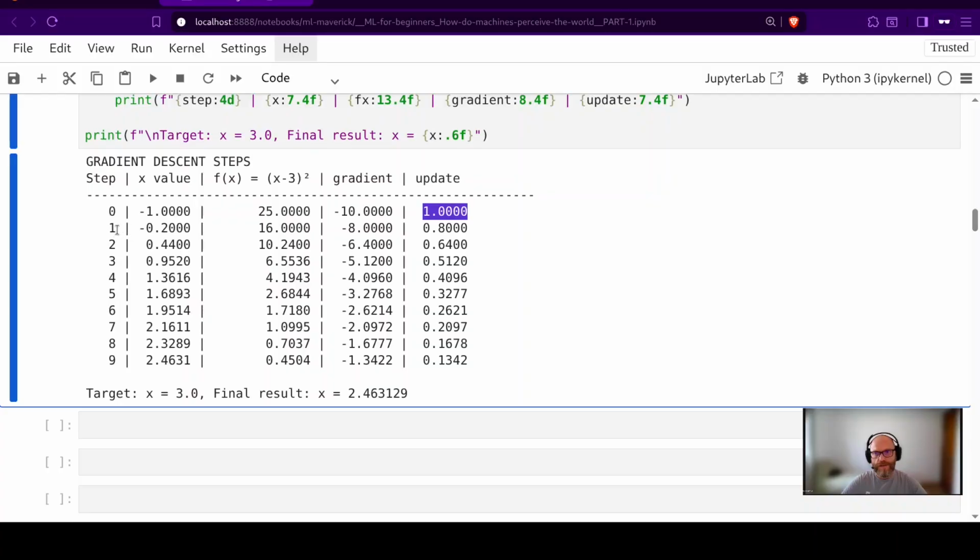For the second step, the x value is -0.2, f(x) is 16, the gradient is -8, and the update is 0.8. The target was x equals 3, but the final result is x equals 2.463129, which is good enough.